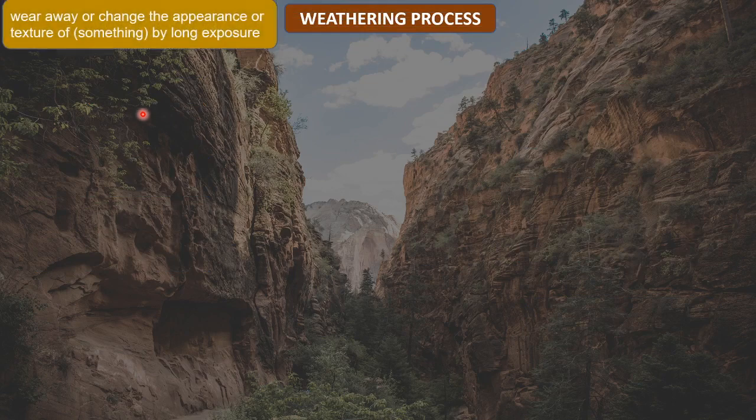The weathering process, as the name itself suggests, means to wear away or change the appearance or texture of something by long exposure. So that means that something, for example the rock in our case, changes its appearance, its look or its texture by long exposure to any factor, right? So therefore the rock surface will wear away or it will change its appearance. So this is the weathering process.